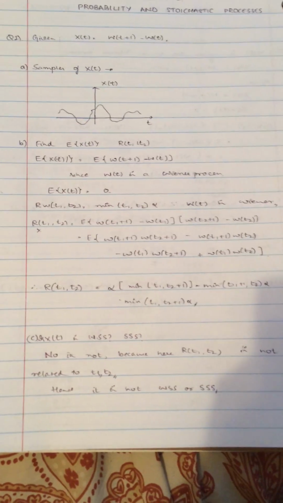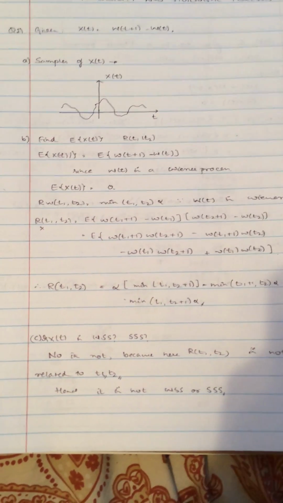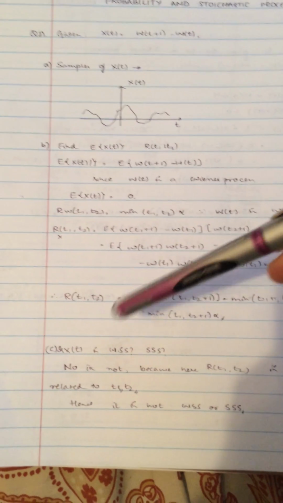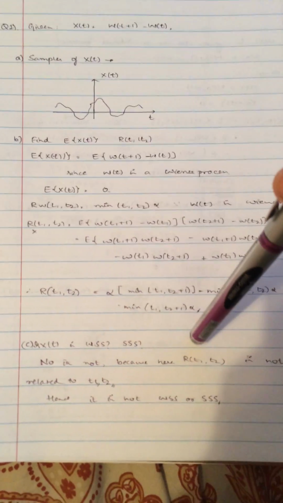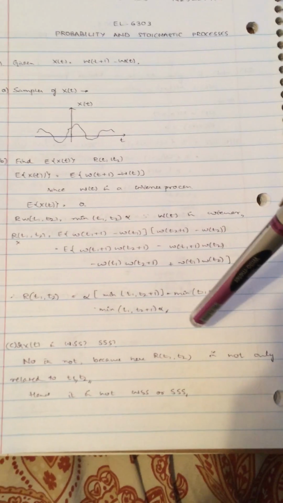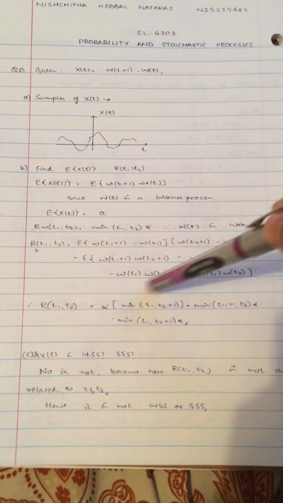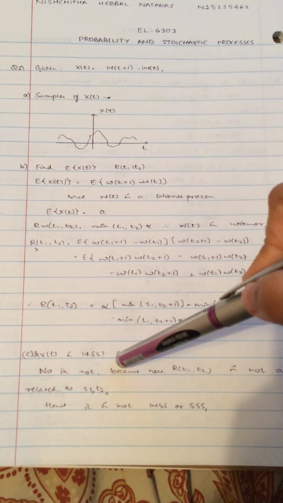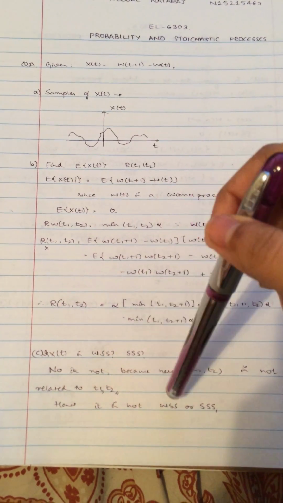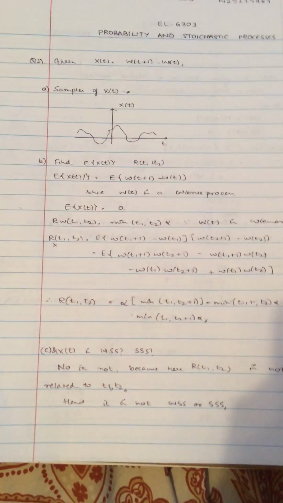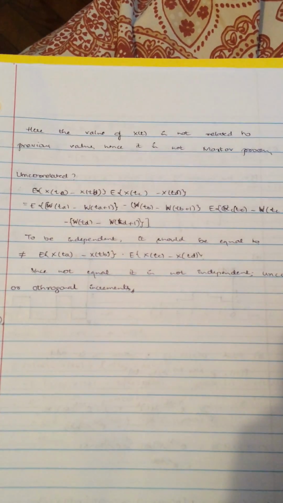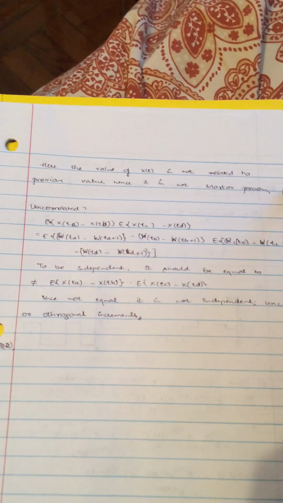Part C asks us if x of t is a WSS or an SSS process. Here R of t1 comma t2 is not related to only the variables t1 and t2, so x of t is not a WSS process or an SSS process. Here the value of x of t is not related to the previous values, as we can see in the previous equation, so we can also say that it's not a Markov process.